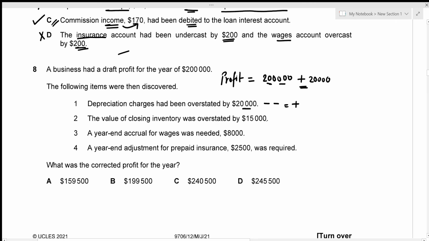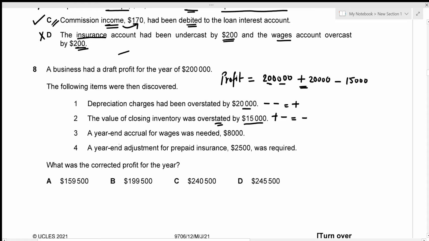All right, the second one is the value of the closing inventory was again overstated. So I will again have to reduce the value of closing inventory. Now, if you remember the format, closing inventory is actually added when finding out the profit. So if it's plus, and it's overstated, right? I'm going to have to reduce it, and plus and minus is just going to be minus. So I'm just going to reduce this amount, 15,000.